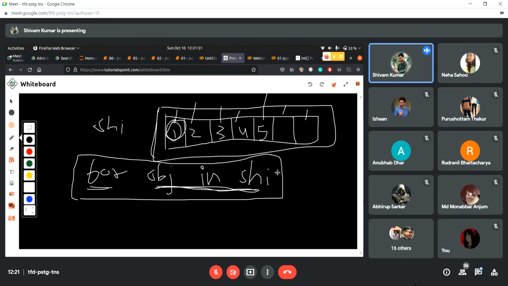Then we have the colon, and after that we have the statements in this loop. When it finds an object in Shivam, that is one, it comes and executes the statements of the loop.